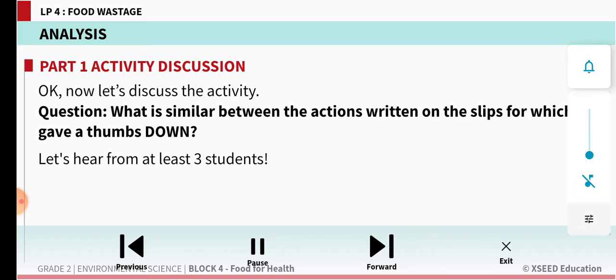Yes, children, you might have observed the actions, and by now you might have understood for which ones you are supposed to keep your thumbs up and which ones you are supposed to keep the thumbs down. So what did you watch, children? Always take the right amount of food that you need. You finish it, and then if you feel like eating, you can take more.